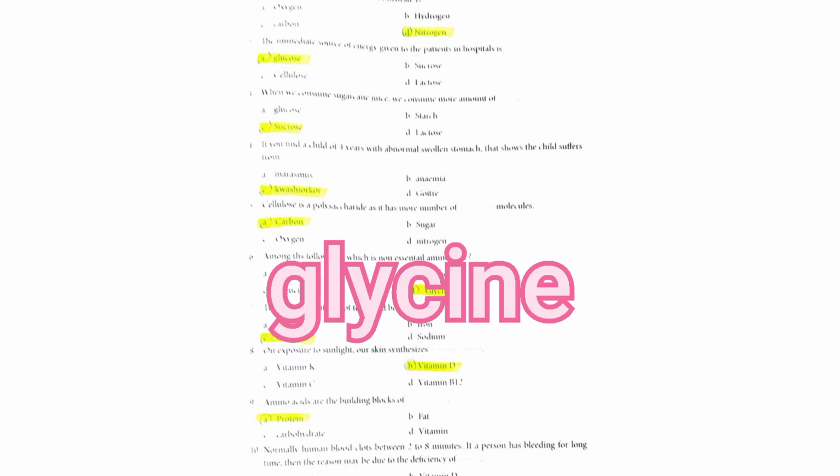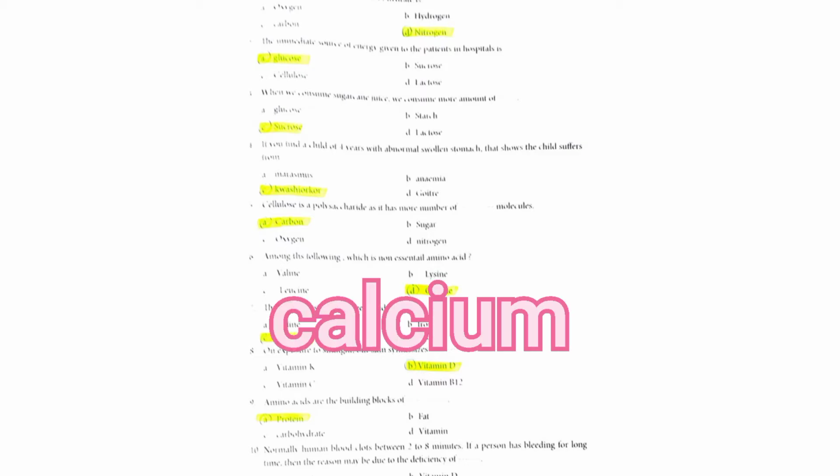Glycine. 7. The main constituent of teeth and bones is dash. A. Iodine, B. Iron, C. Calcium, D. Sodium. The correct answer is option C. Calcium. 8. On exposure to sunlight, our skin synthesizes dash. A. Vitamin K, B. Vitamin D, C. Vitamin C, D. Vitamin B12. The correct answer is option B.